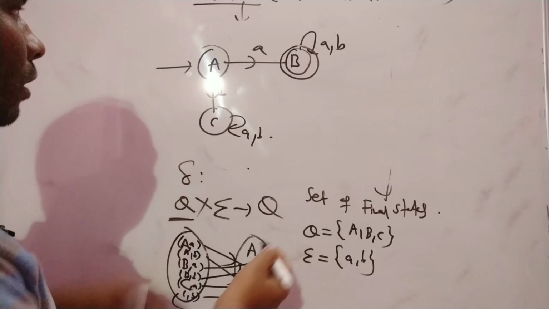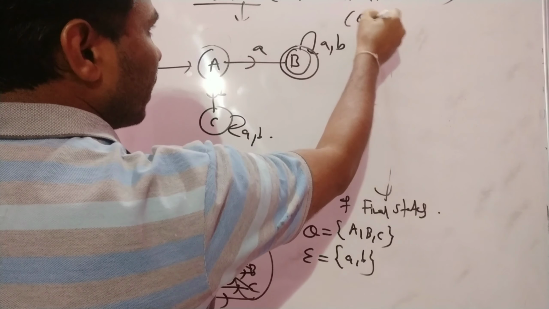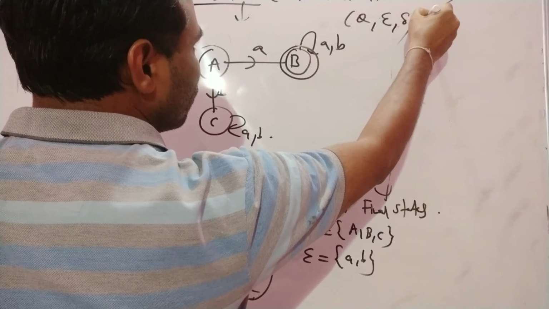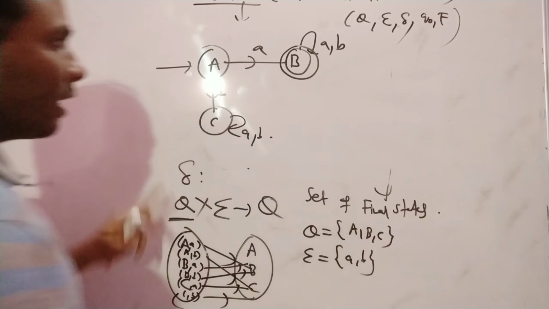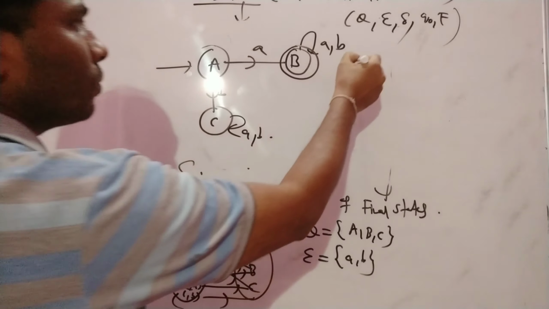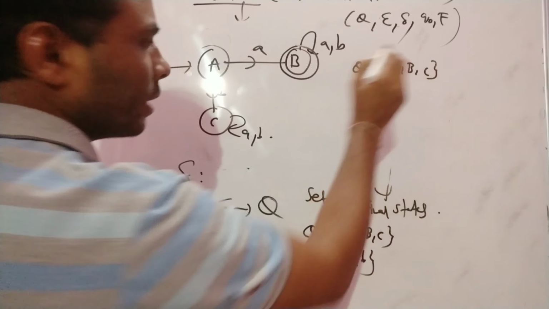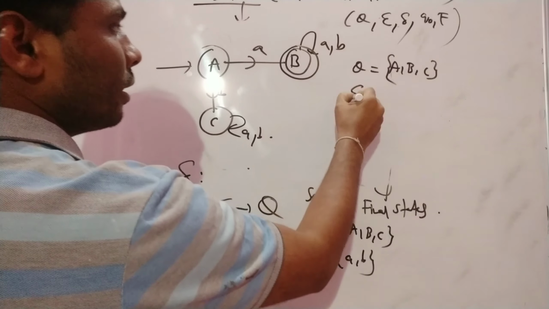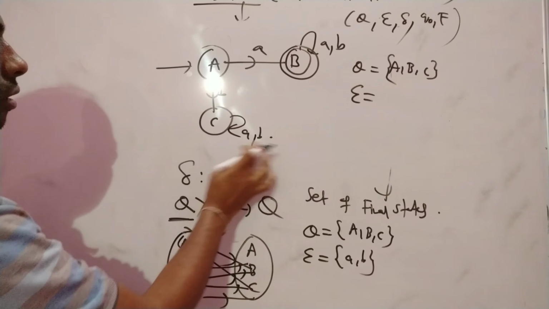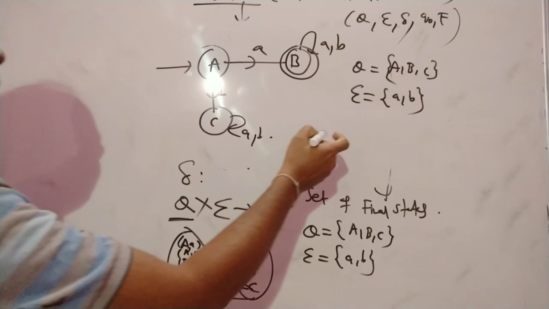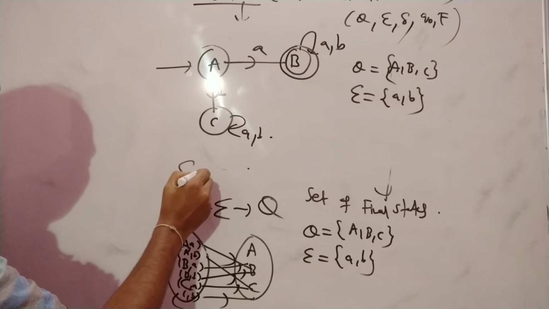We already discussed the 5 tuples, right? Q, sigma, delta, Q naught and F. As per this diagram, what is Q? Q is A, B, C. These are the set of states. Sigma is the input symbols you apply: a, small b. And the transition mapping we already discussed. This is the delta.